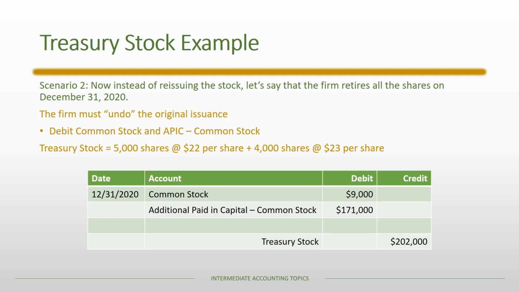And so the entry, again, we're undoing the common stock issuance. The initial issue price was $20 per share. $1 of that was in the common stock account, and $19 of that was in the APIC common stock account. And so that's where we get those two debits. And treasury stock, of course, is credited for the summation of the cost of our shares. And as we had already said, since there is no additional paid-in capital treasury stock, essentially this ends up being a cash distribution to owners at $22,000.